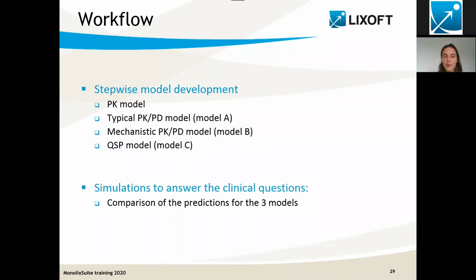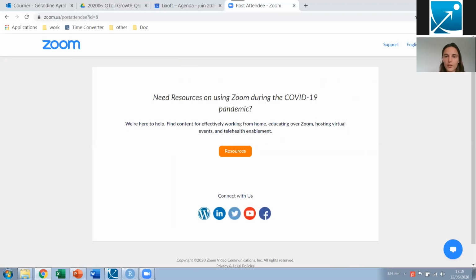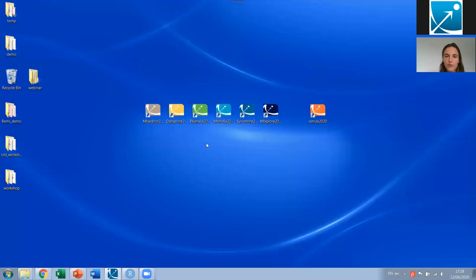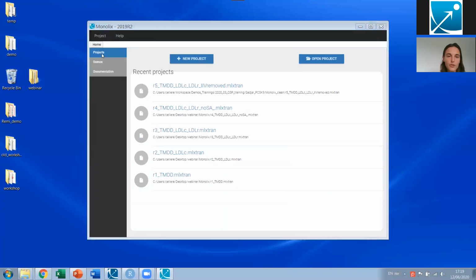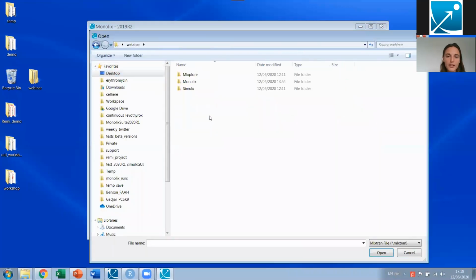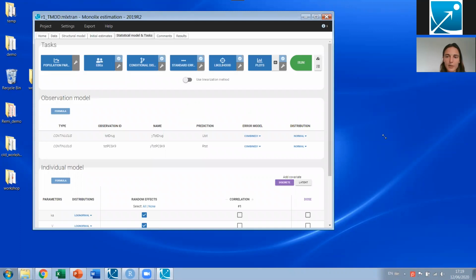Once these three models are ready, I'm going to use them to perform simulations in order to answer our three clinical questions, and we will see if the predictions are the same for the three models or not. So let's start with the PK model. I'm going to open Monolix, that's our application for parameter estimation. And I'm going to directly load the first run, and then I will explain everything I have done to run the model. I'll make this a bit bigger.